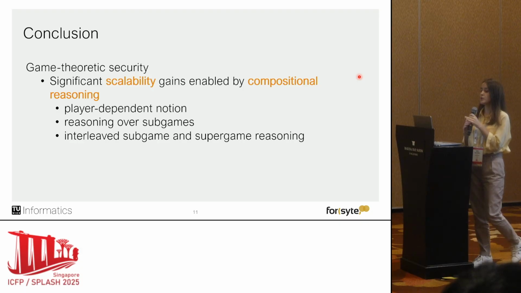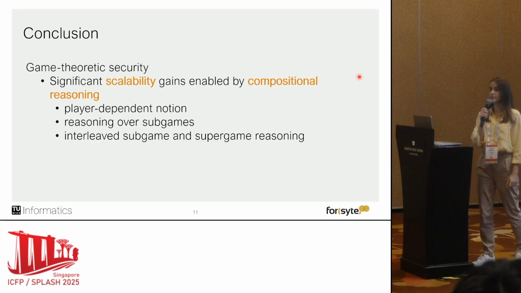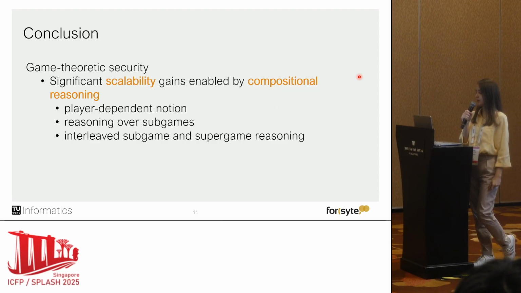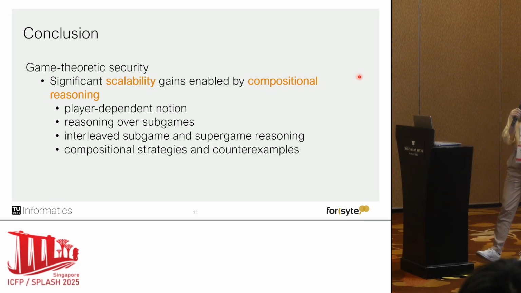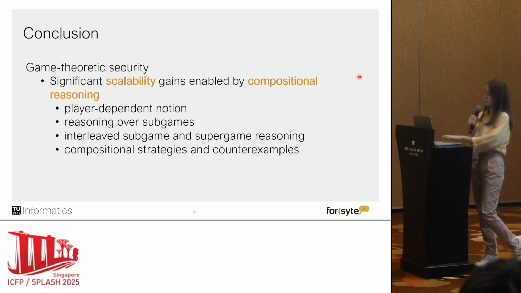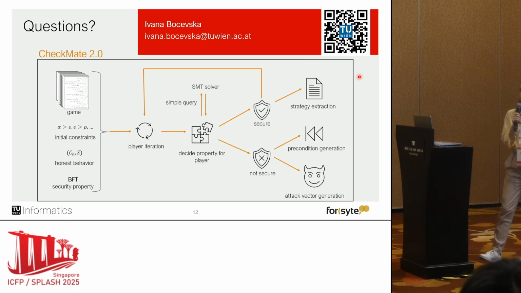Then we saw that we had interleaved subgame and supergame reasoning, which was beneficial, especially for the 4-player routing. And last but not least, we now perform strategies and counterexamples generation in a compositional manner. So with that being said, thank you for your attention, and I'm looking forward to your questions.